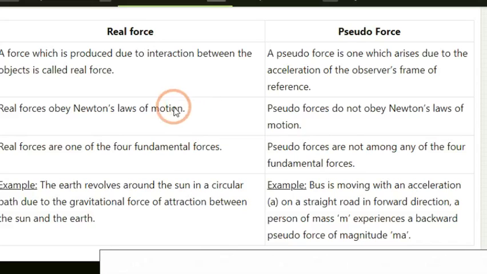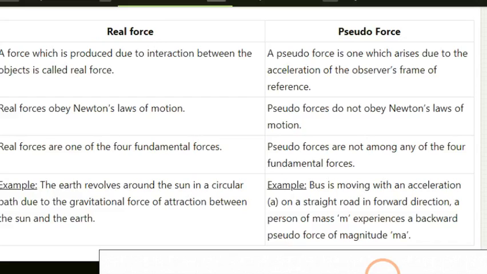For example, for a real force, the earth revolves around the sun in a circular path due to the gravitational force of attraction between the sun and earth. As a pseudo force, we can take a bus moving with an acceleration on a straight road in the forward direction. A person of mass m experiences a backward pseudo force of magnitude ma. So this is all about real and pseudo force too.